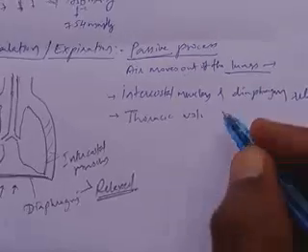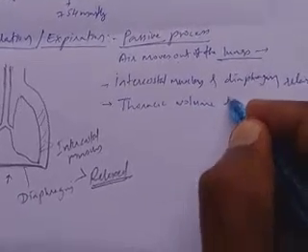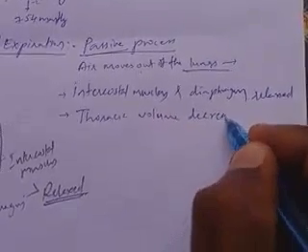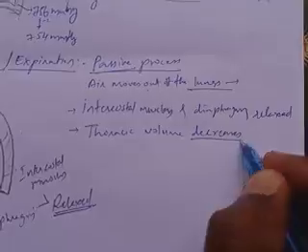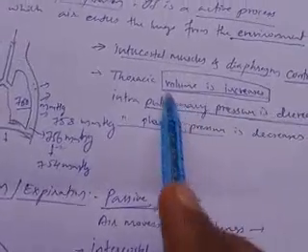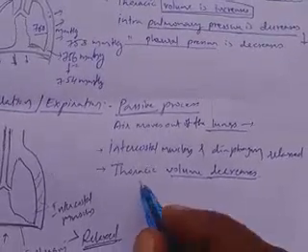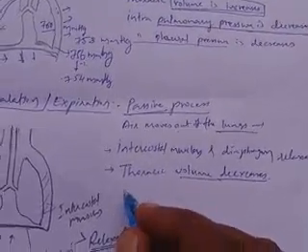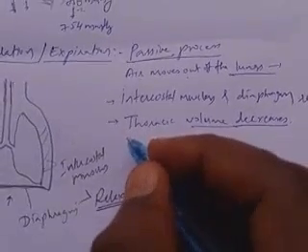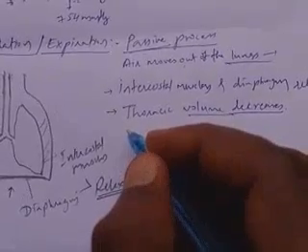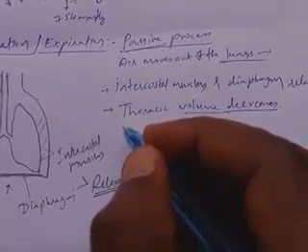Earlier the thoracic volume increased, but now it decreases, and this causes an increase of intrapulmonary pressure and intrapleural pressure.